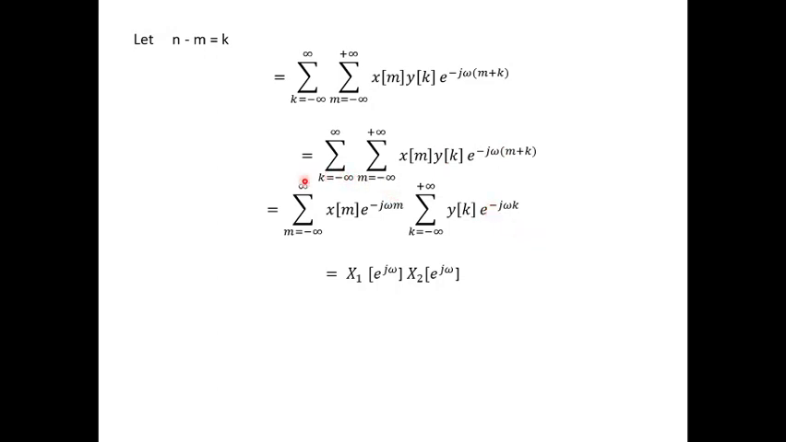So this term is again a DTFT with the constant of m. So it can be written as X of e power j omega. Similarly, y of k e power minus j omega k can be written as Y of e power j omega. Hence, the convolution property is proved.